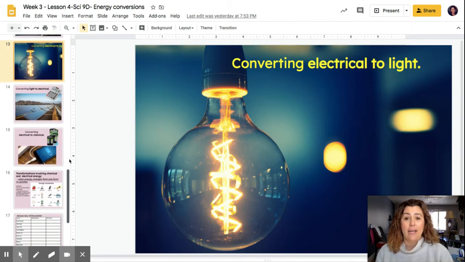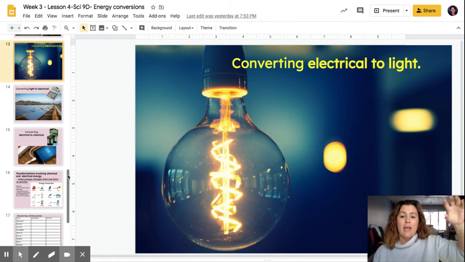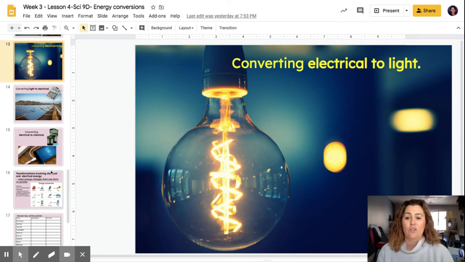Converting electrical to light. Talked about that. Plug in a light bulb, the electricity goes through the resistor, makes it warm, but it emits light. So it turns that electricity into light.